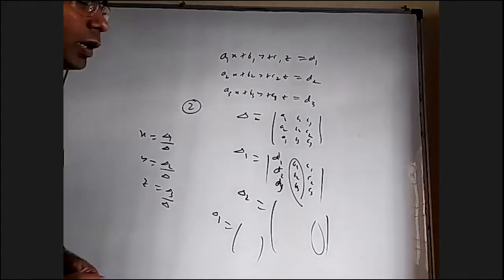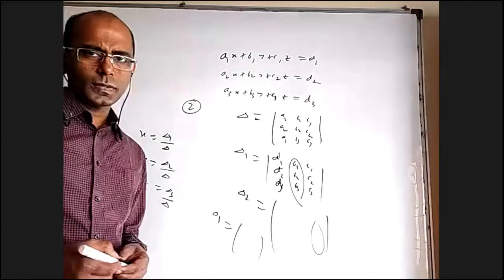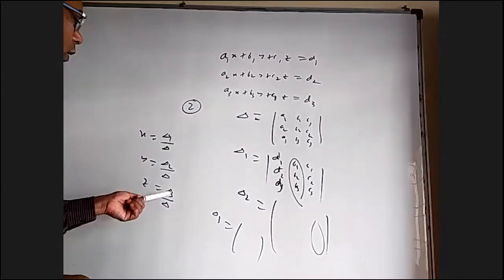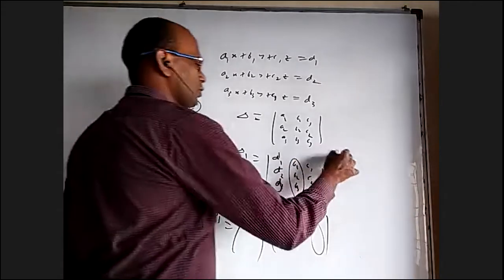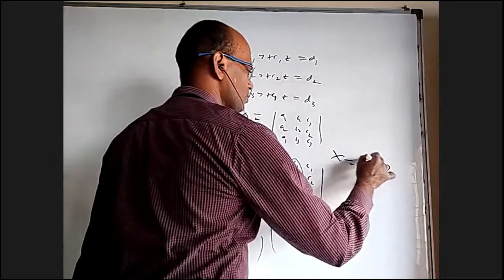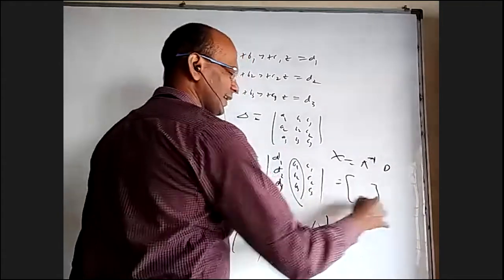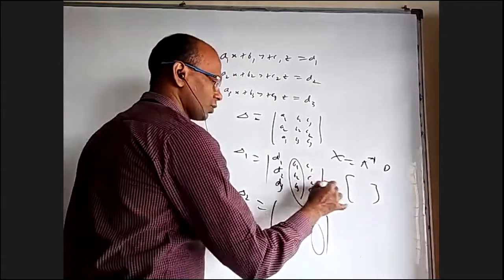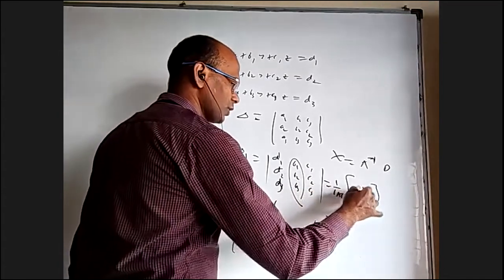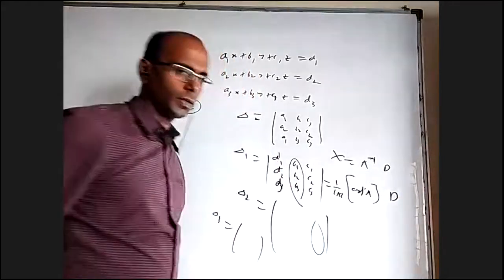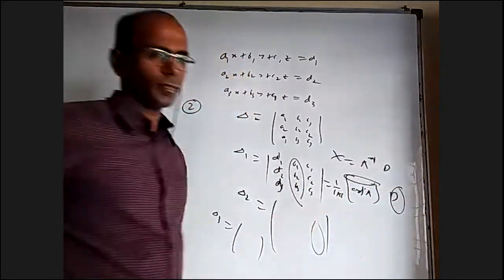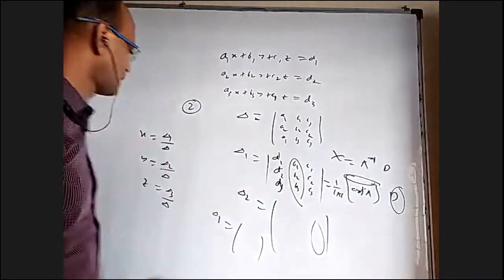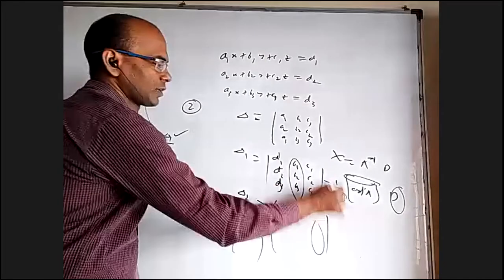Okay. Now, how did this come? Somebody may ask. Of course, it actually came from the matrix inversion method in a sense. When you wrote X is equal to A inverse into D, when you really write A inverse, it is 1 by det A into adjoint A and into D. When you take the first row here into this one, that is nothing but delta 1 only, and by delta is already there.